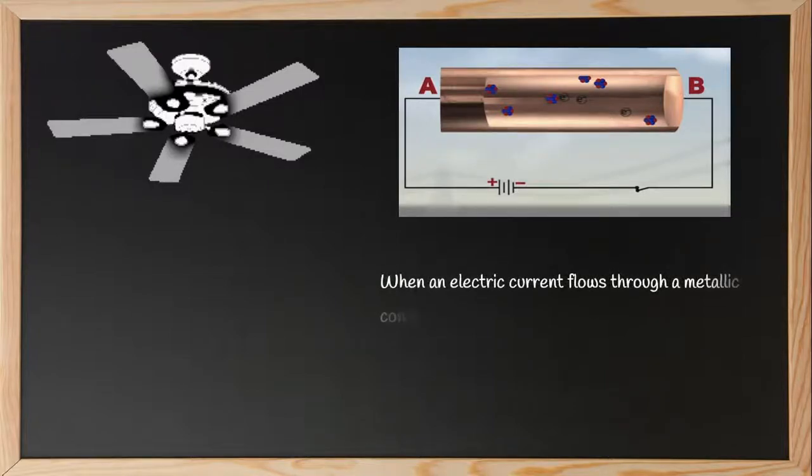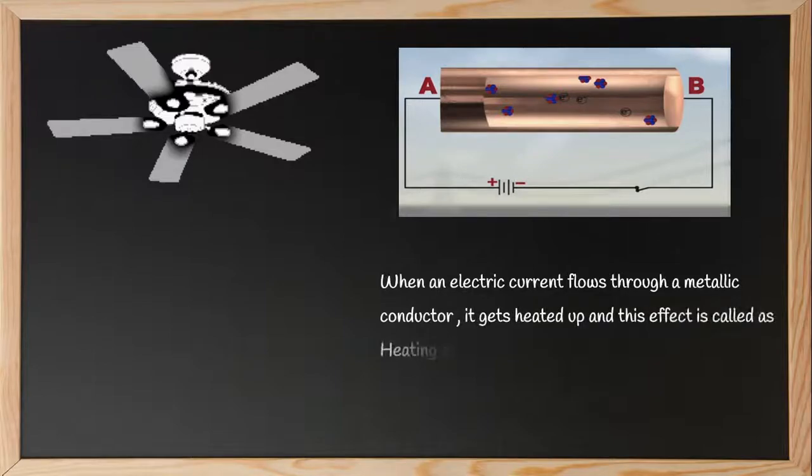So, when an electric current flows through a metallic conductor, it gets heated up, and this effect is called the heating effect of electric current. So basically, we know that a battery or a cell is a source of electrical energy, and the chemical reaction taking place within the cell will generate a potential difference between the terminals of the battery. Because of this potential difference, the electrons are set in motion, and because of the movement of electrons, electricity, that is the current, is produced. To maintain this current constantly, the cell has to continuously expend its energy.